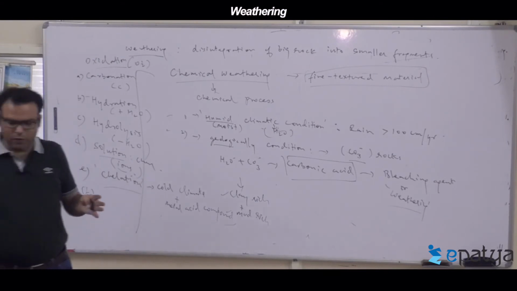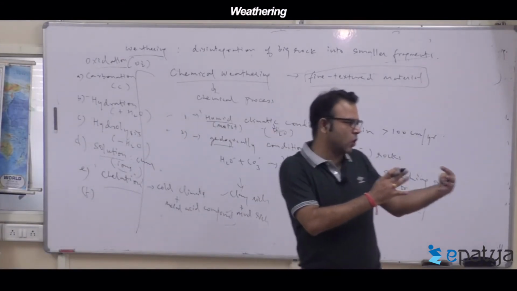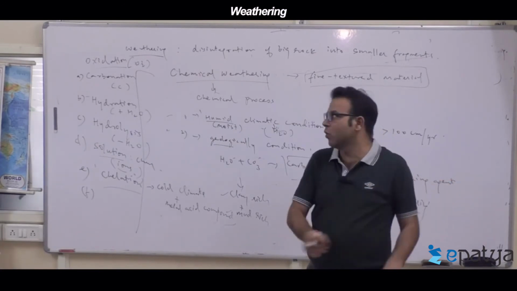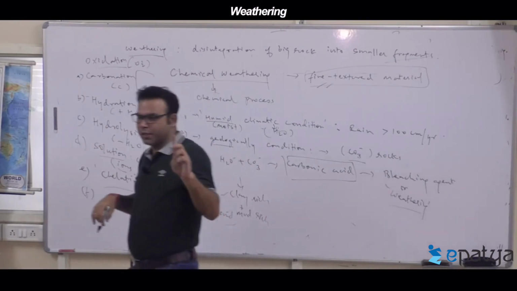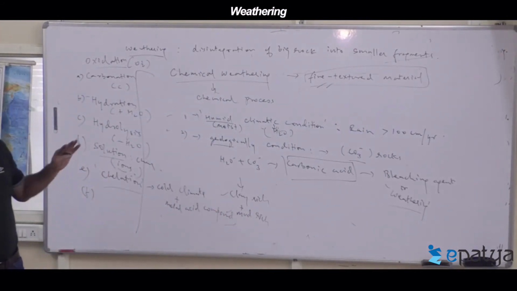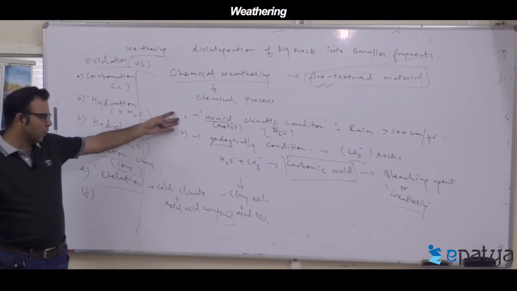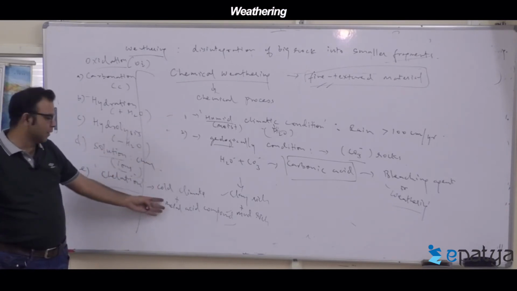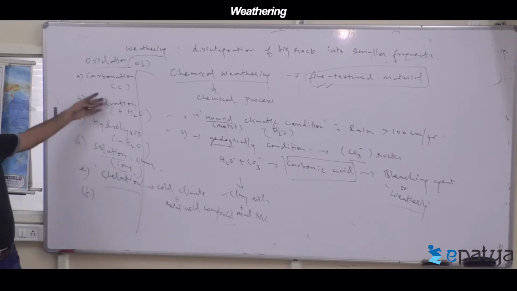So these are different chemical processes by which, when they act on a rock, it will finally turn out to be a fine textured material. So this is the second type of weathering. It does not take place in all places, but in some specialized areas like humid climates, acidic areas, colder climates for chelate compounds, or where water actions are there, and all these are the locations.